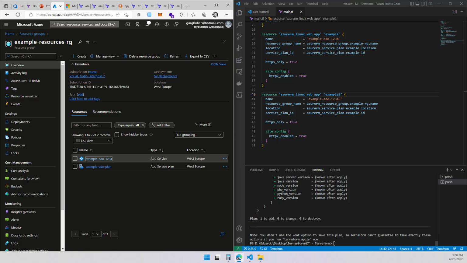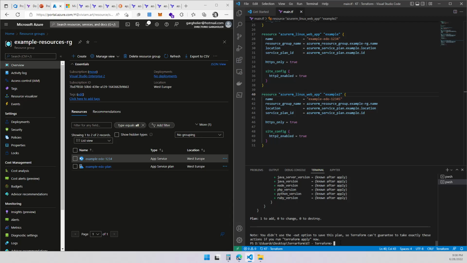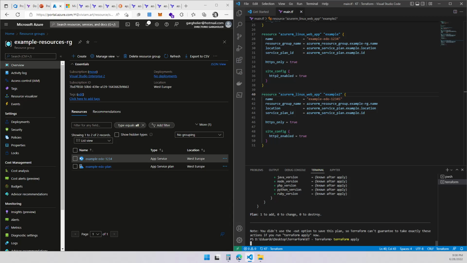And I'm going to run just the Terraform apply. It says again it's going to create one more. This is going to be adding. It's not going to change anything else. So let's go for that. Let's go apply. Let me pause the video while it creates.